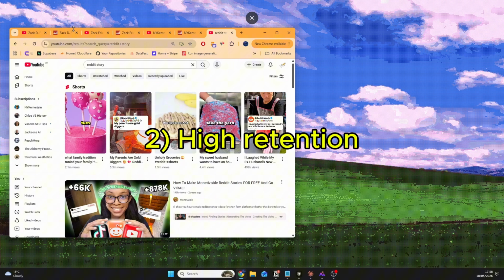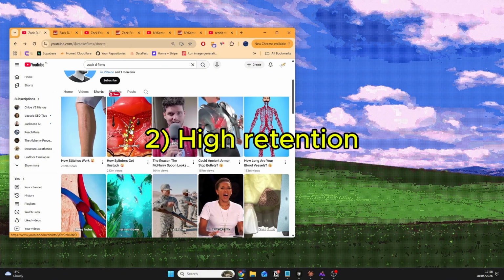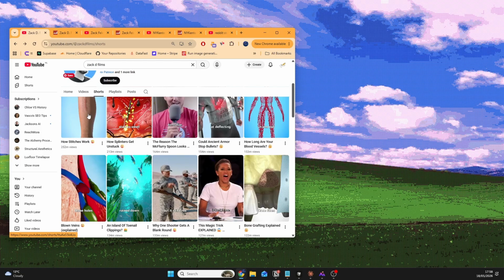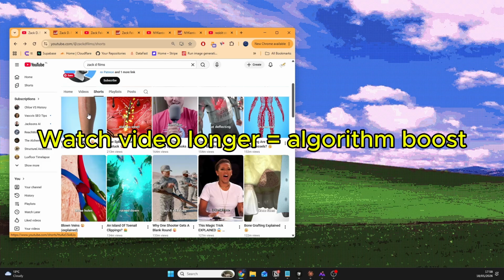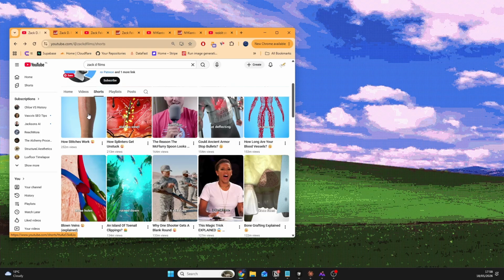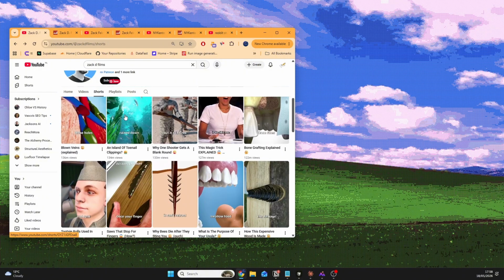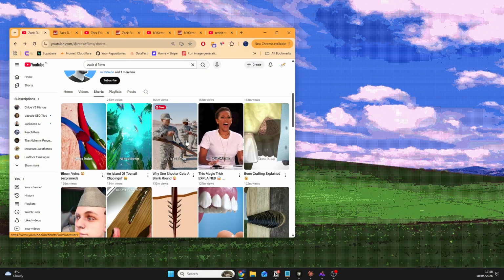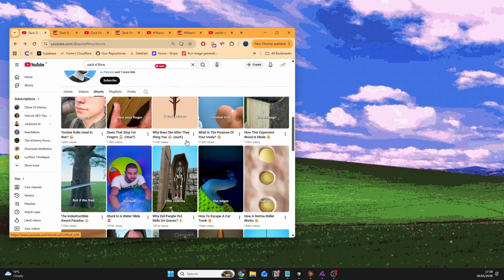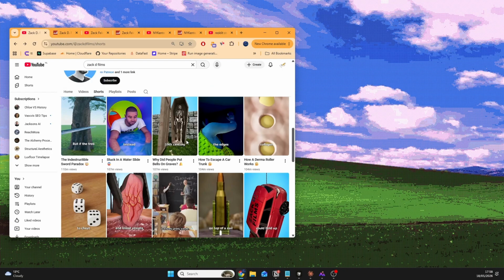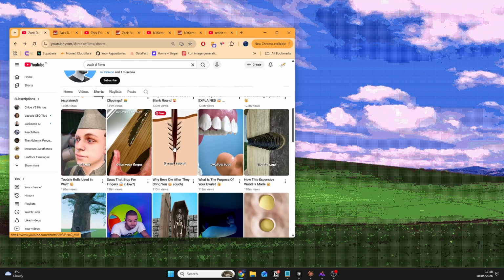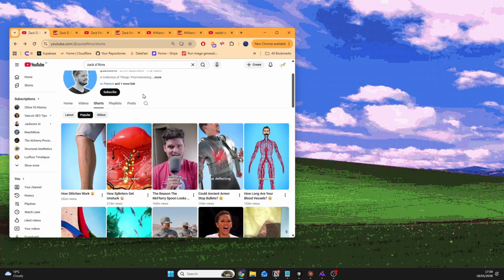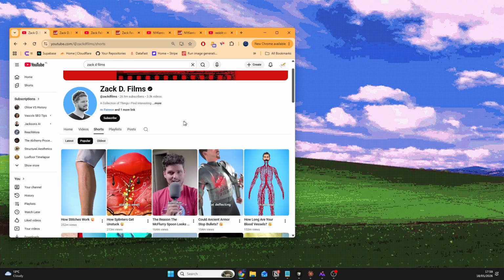The second one is the high retention, which leads to quick growth. These videos have built-in retention. What YouTube prioritizes when looking at content is how long viewers are watching it for. Are people clicking off the video soon? Are they watching it to the end? Is the content engaging? That's the primary metric YouTube is using these days to evaluate and push content out to the algorithm. Because of the Blender cinematic style, the catchy visuals of these videos, and also the really interesting scripts and the context that the videos are about, it creates really high retention shorts, and that's what we need to grow and perform with faceless channels.